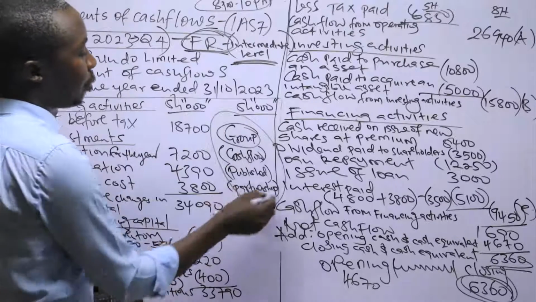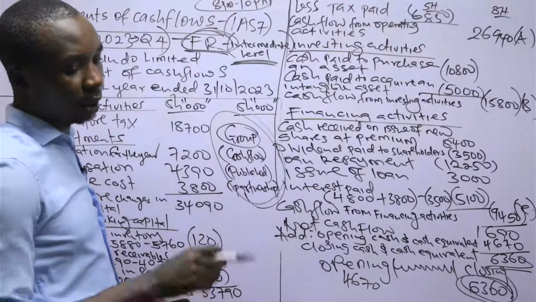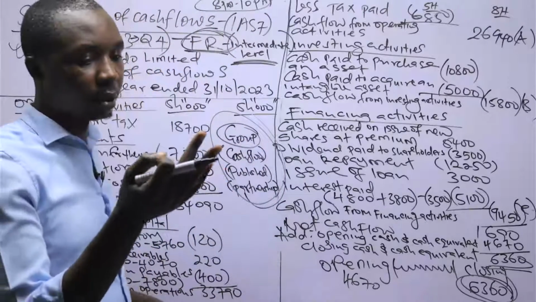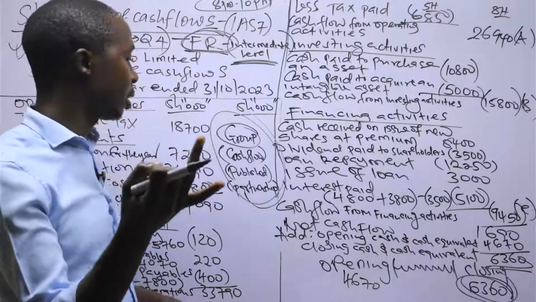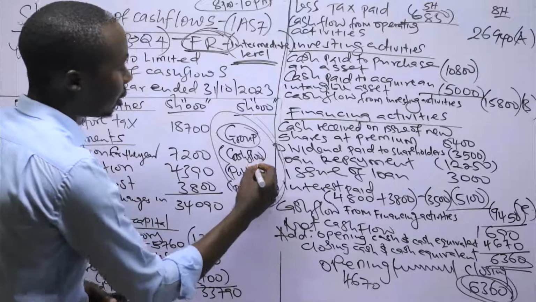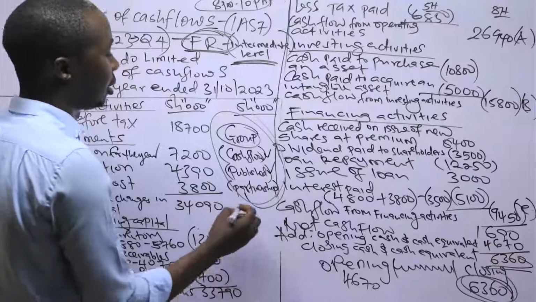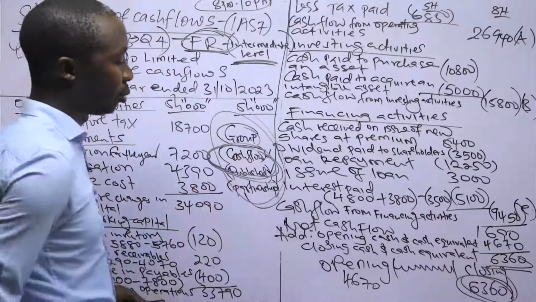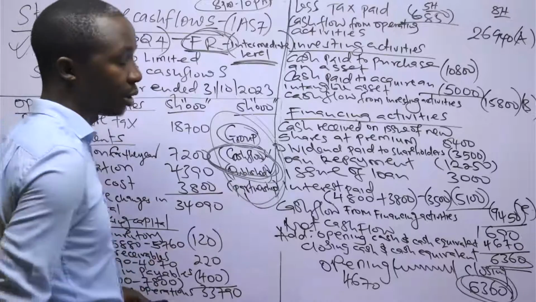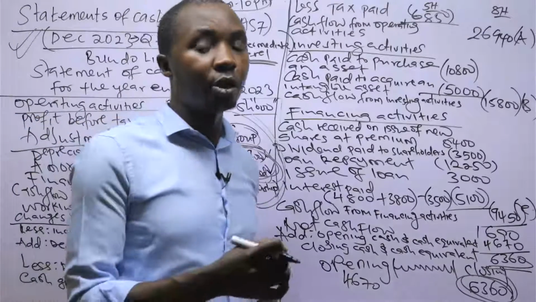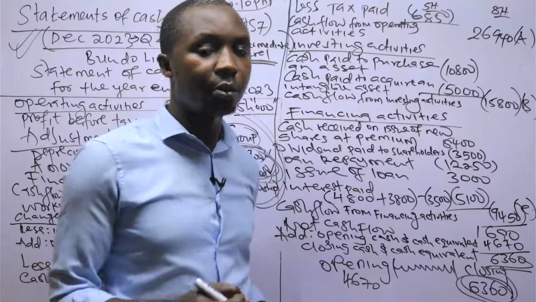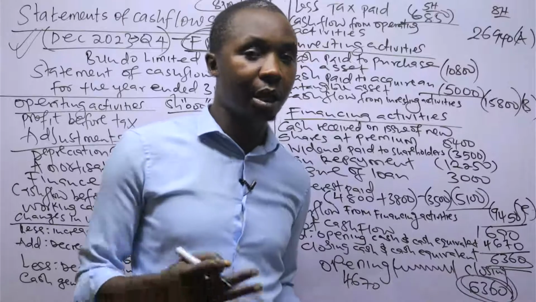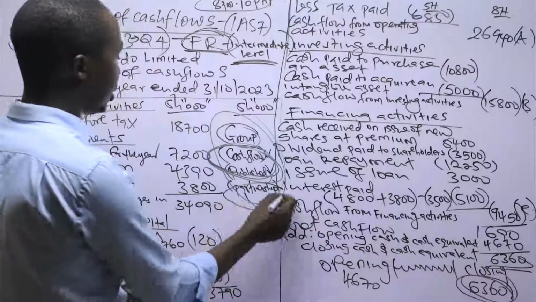So in the last sitting paper, you can see you are supposed to be conversant only with 3 topics. The first one is group, second one is published, because cash flow is part of published, because other statements of published are preparations of the statement of profit or loss, statement of changes in equity, and statement of financial position. And all of these were tested in the last sitting paper. Then there was partnership.